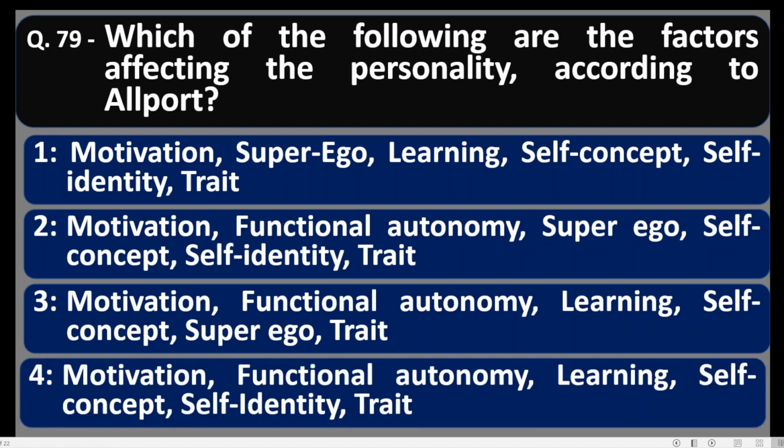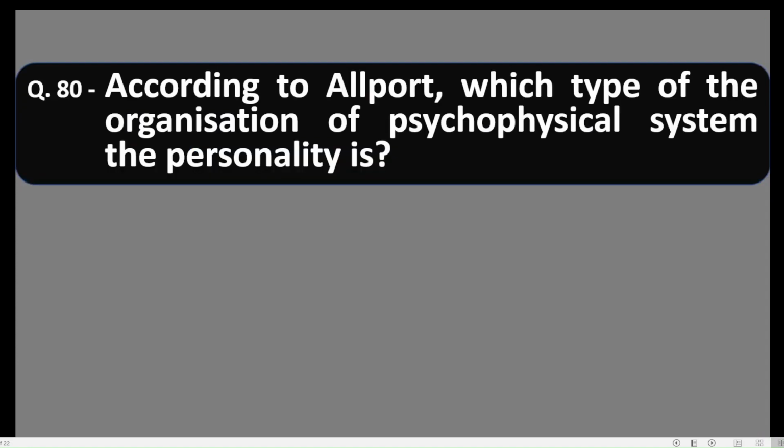Number 4, motivation, functional autonomy, learning, self-concept, self-identity, and trait. These are the factors affecting the personality according to Allport. Option number 4 is correct: motivation, functional autonomy, learning, self-concept, self-identity, and trait.